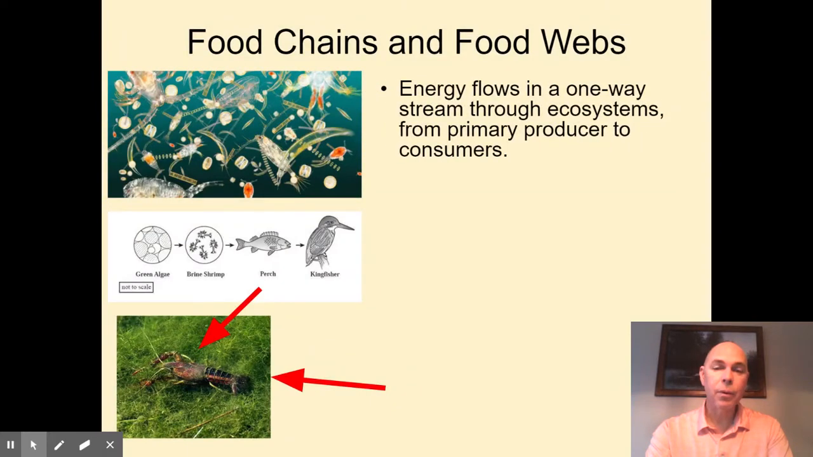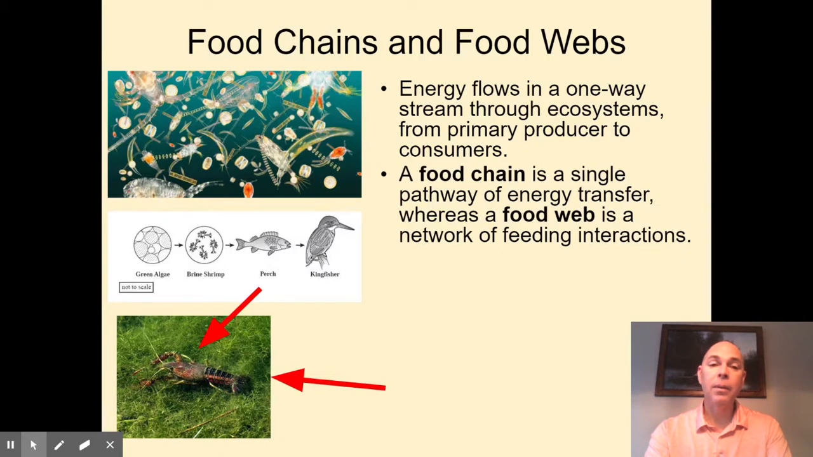Food chains and food webs. Think of the flow of energy in any ecosystem as like a one-way street. Energy can only flow in one direction, and it flows from primary producers to consumers. Now, if we wanted to diagram how energy flow occurs, we could create food chains, which are defined as a single pathway of energy transfer.